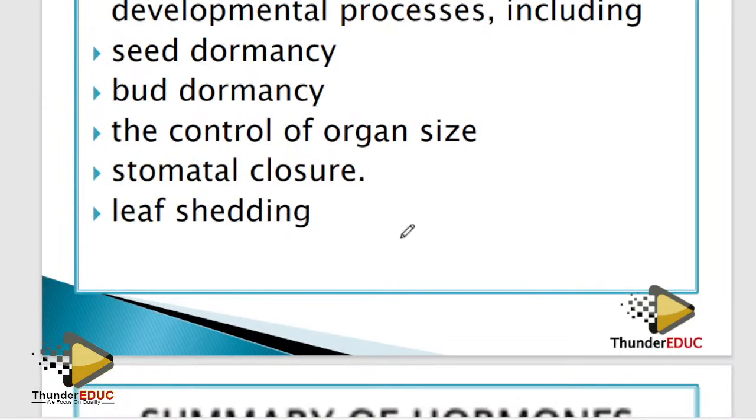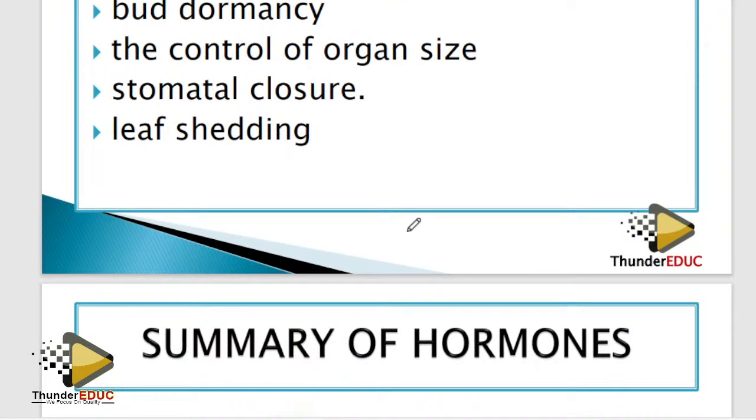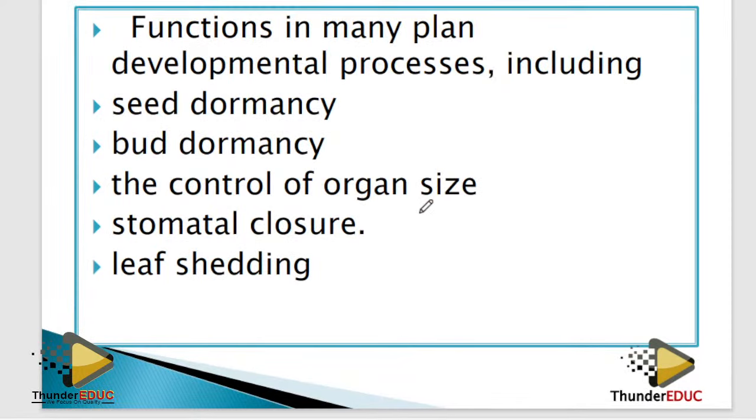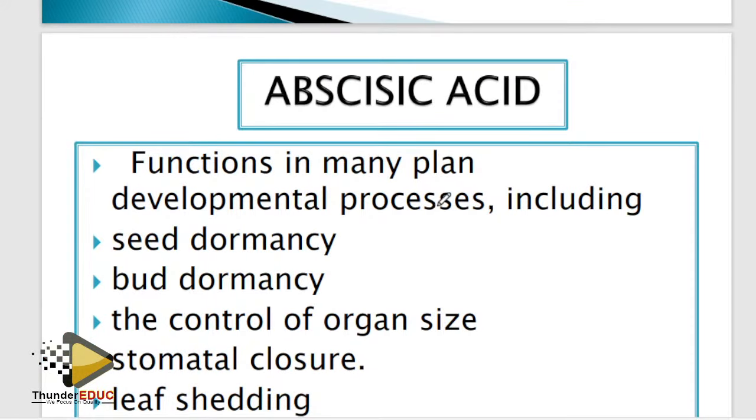Dormancy. Someone says that you are dormant. That is an insult, man. Imagine someone says you are dormant in bed. Oh, man, you are dormant. It means that you have too much abscisic acid. Anyway, humans don't have abscisic acid. Yeah. So dormant means that you can't do anything. You are like cockroaches in winter. Do you have cockroaches at your home in winter? Don't tell me that you don't have cockroaches. You have. Even I say that South Africa has a problem with cockroaches.